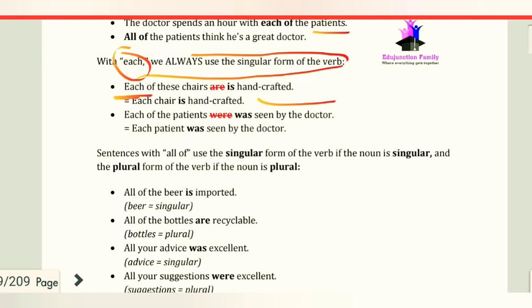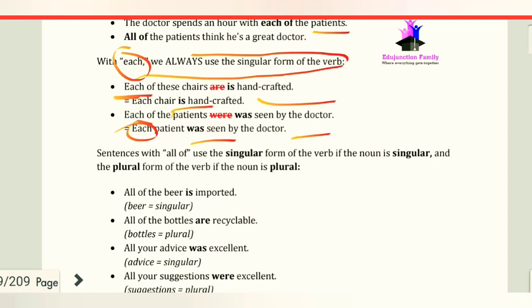Each always takes a singular form of verb. So each chair is handcrafted. Each of the patients was seen by the doctor, not were seen by the doctor, because each always takes a singular form of verb.